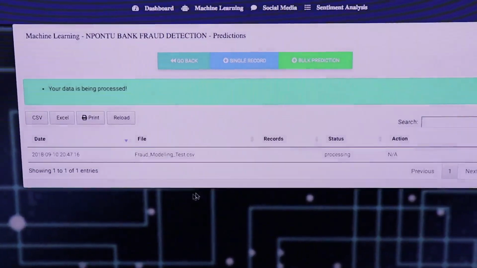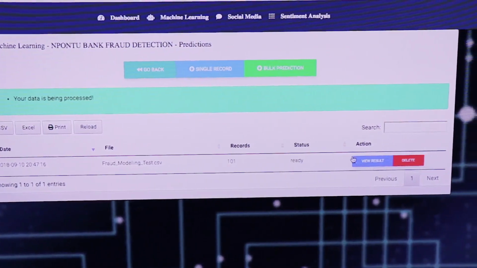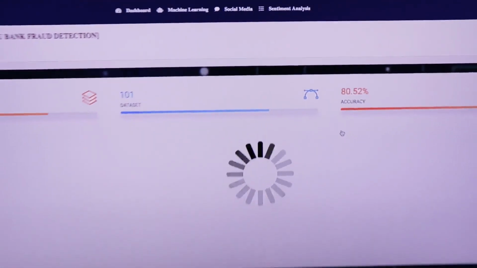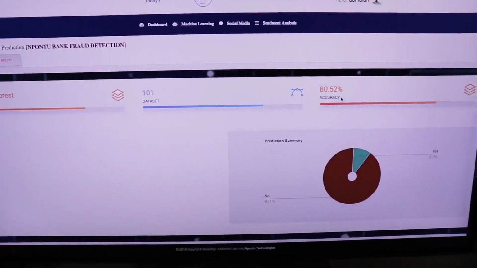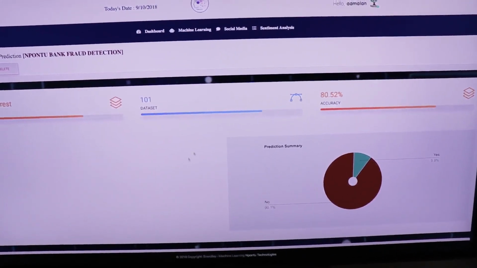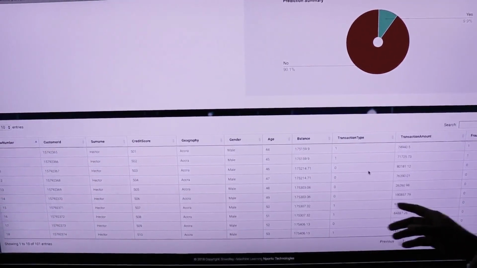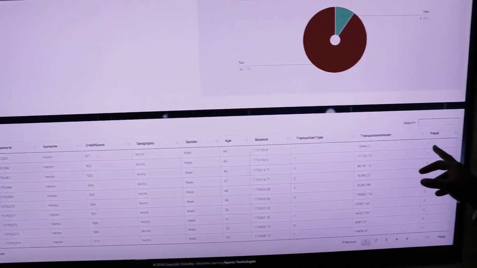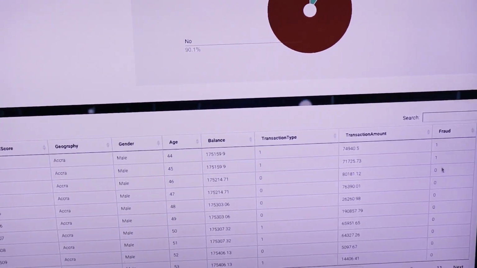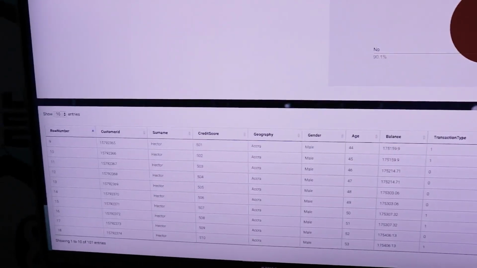Then it should go and test this. Within a short time, you should be able to process it. It's ready. It's very fast as well. So you just go and click on view. Then you see it gave you 80.52 accuracy. Let's scroll down. You see that the ones that are 1 are fraudulent activities. The ones that are 0 are not fraudulent. We just put in sample data, that's why you see the names repeating there.